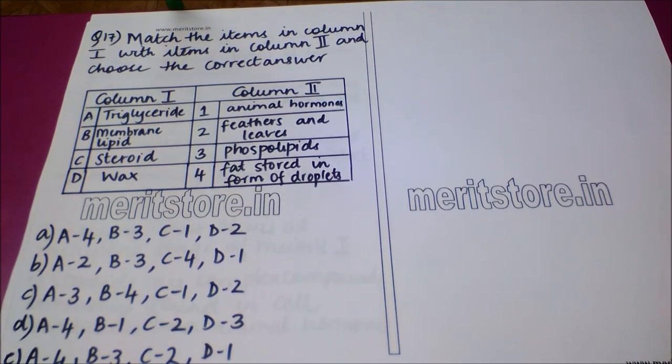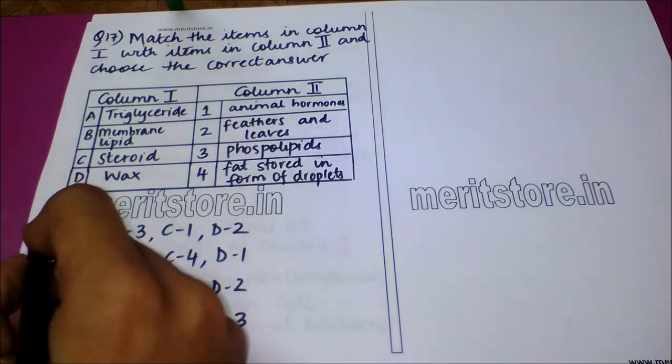Option B says A2, B3, C4 and D1. Option C is A3, B4, C1 and D2. Option D is A4, B1, C2 and D3. And option E is A4, B3, C2 and D1. The correct answer to this question is option A, which is A4, B3, C1 and D2.